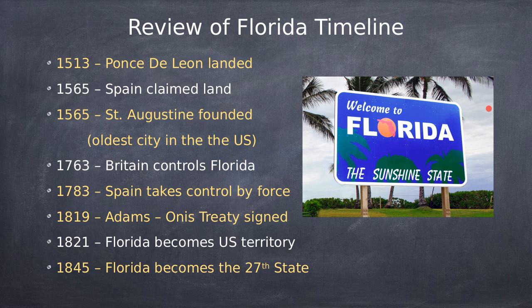And we've already seen that that's going to be on the test because I asked you that yesterday. How did Britain lose Florida? They lost it by force, right? Spain came in and they took it over. In 1819, the Adams-Onis Treaty was signed. That is going to be on the test. I'm going to ask you what this allowed to happen.